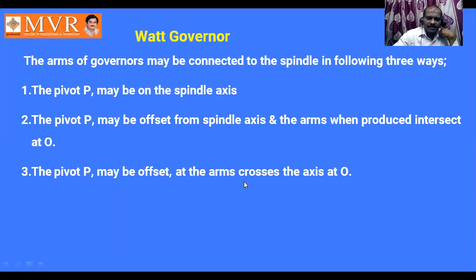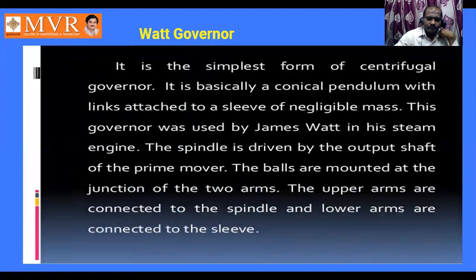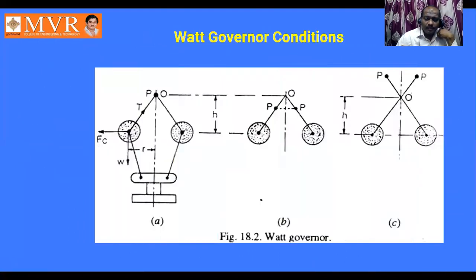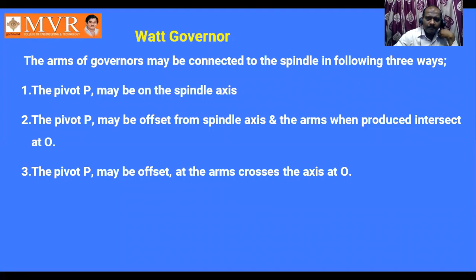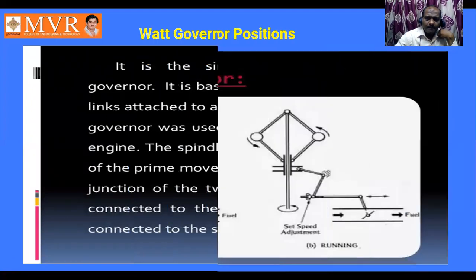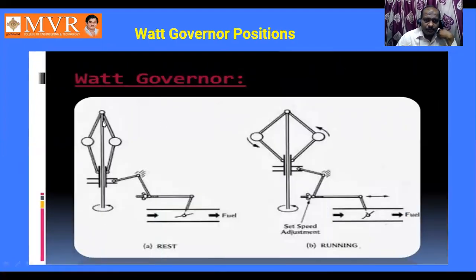So what is the meaning here? If you observe this diagram, for a Watt governor, see this is the position. That means we can have an offset. That means we can have a small bar and we can represent two positions here. One is here. Next one is this position. This position can be connected to a sleeve.